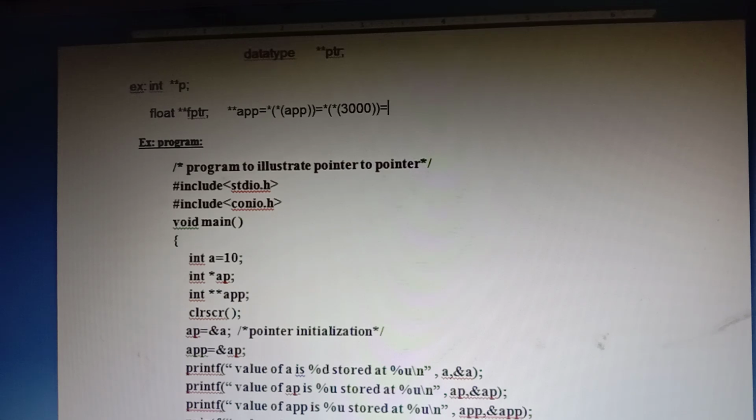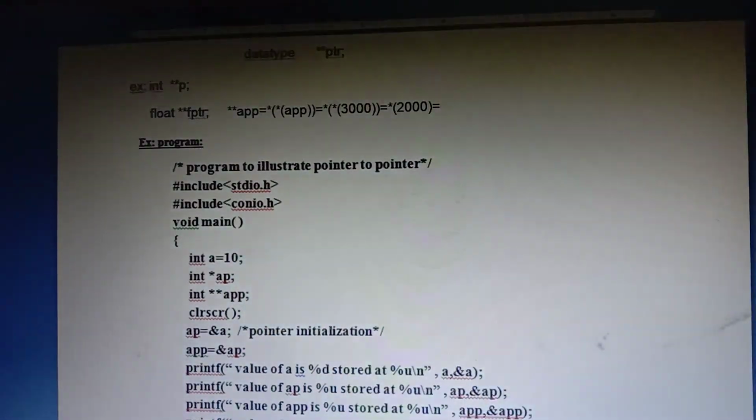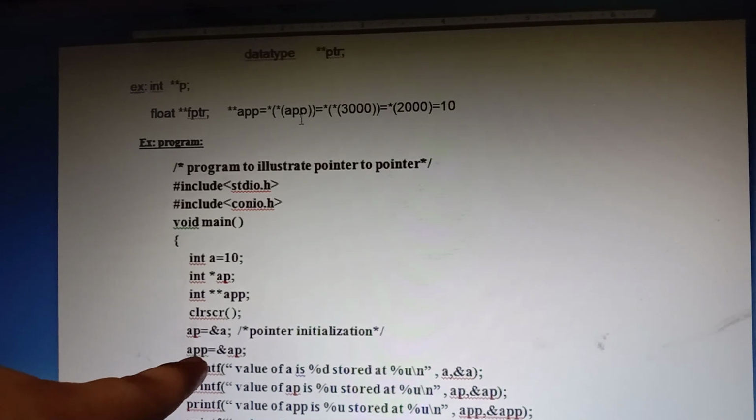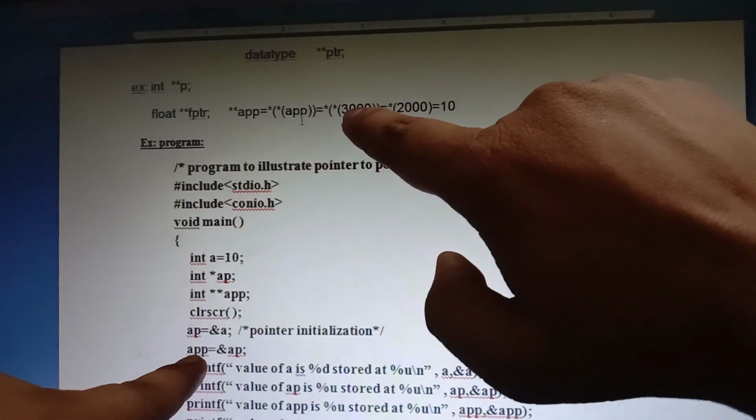Suppose A is stored at 2000. Next, star 2000, the value at 2000, is nothing but 10. So that is the final answer. So star star APP: the APP value is 3000, and the value at 3000 is 2000. So 3000 contains the address of 2000. What is APP here? I am writing 3000, star 3000.